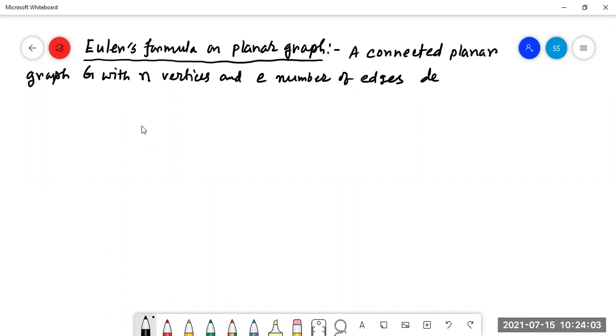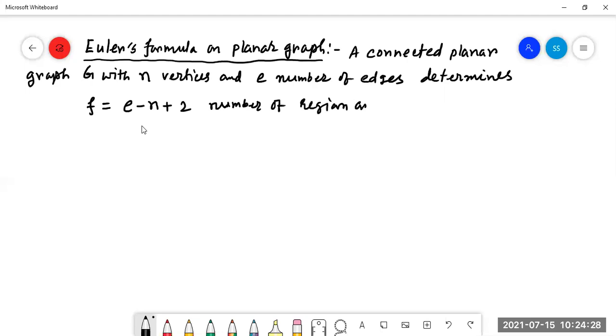determines f equal to e minus n plus 2. Number of regions or faces.